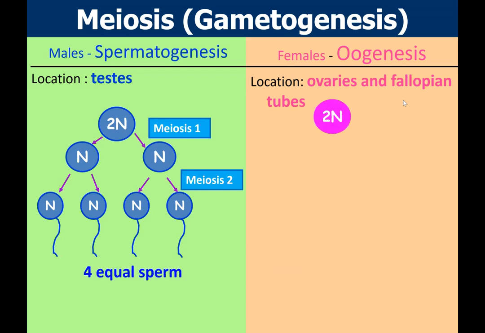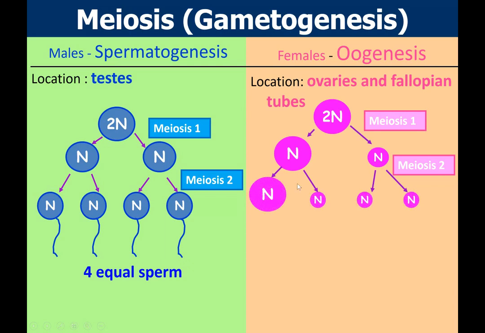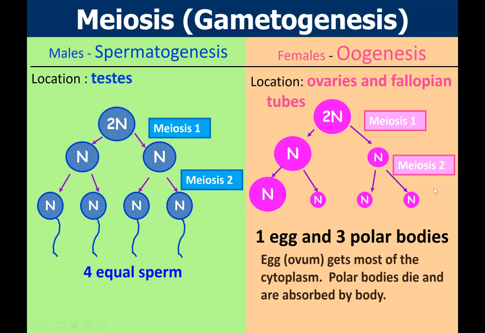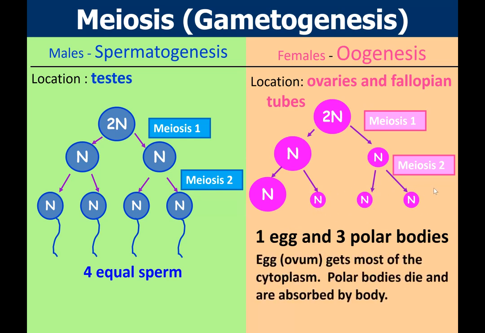sperm. In females, we start out with a 2N cell, which divides unequally to produce 1 big cell and a very small cell, and then those divide once more, forming 1 egg and 3 polar bodies. So these polar bodies will die and are reabsorbed by the body. The egg or ovum gets most of the cytoplasm.